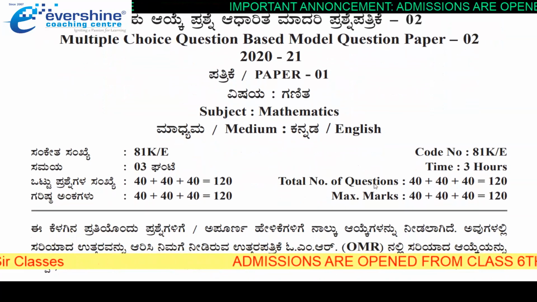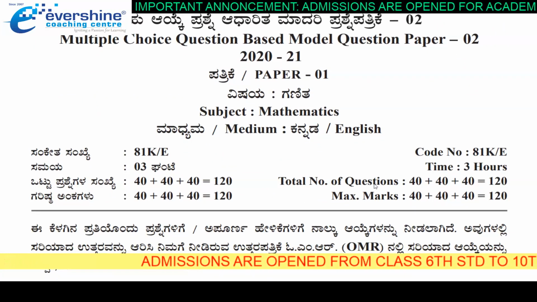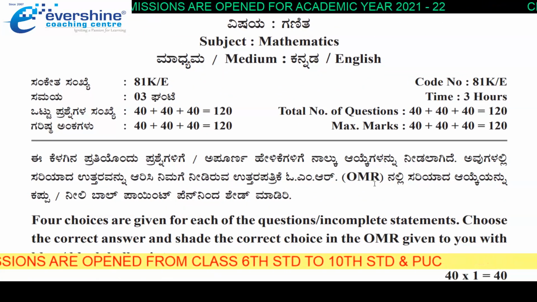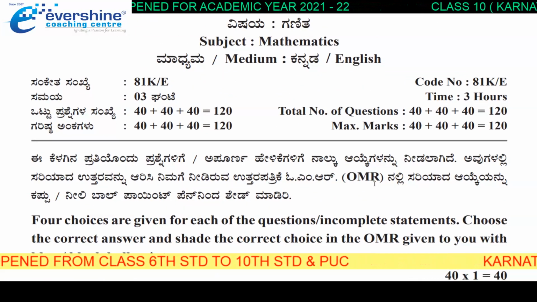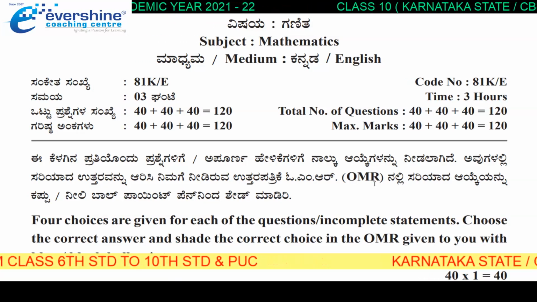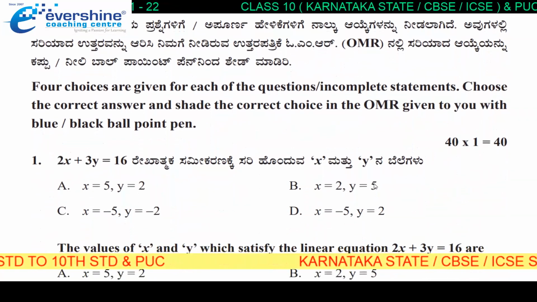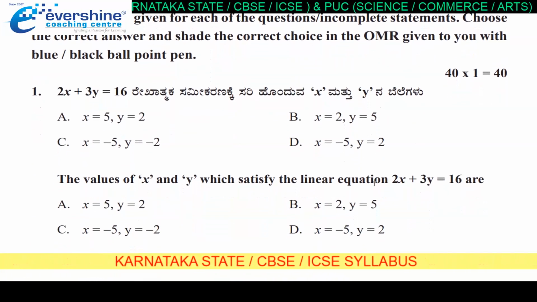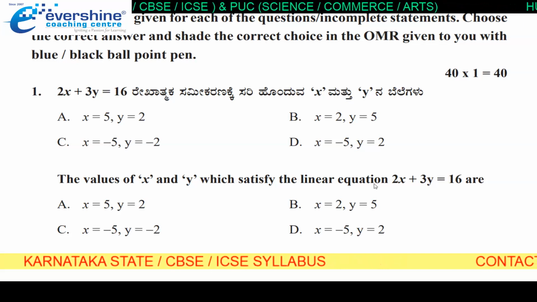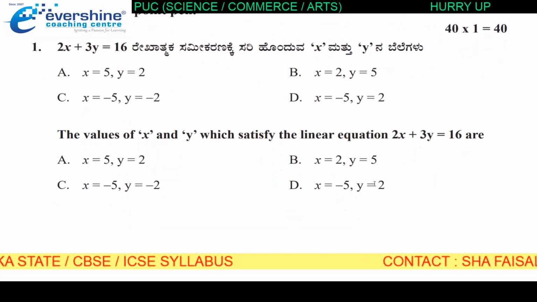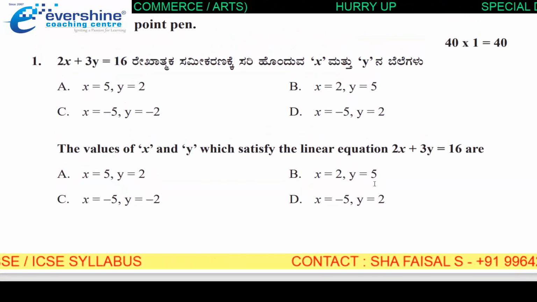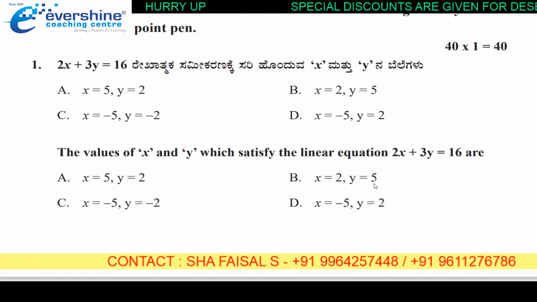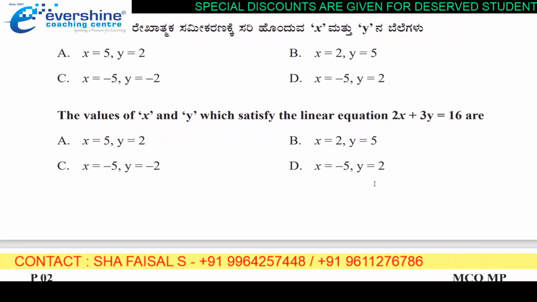Now we are discussing the subject mathematics. This is set number 2, and this model question paper is given in both versions. As you can see here, it is in Kannada version as well as in English version. I don't want to discuss much about these things. I hope you all know about this information earlier, right? Good. Children, one question and 4 options will be given, and you have to choose and shade in your OMR sheet, and you have to use either a black ballpoint pen or a blue black ballpoint pen while you are shading in the OMR sheet.